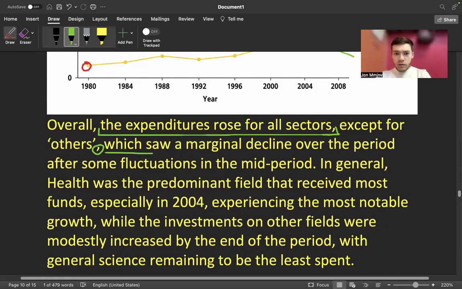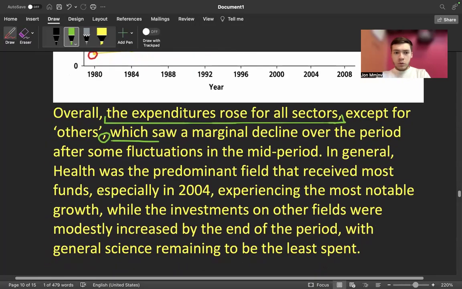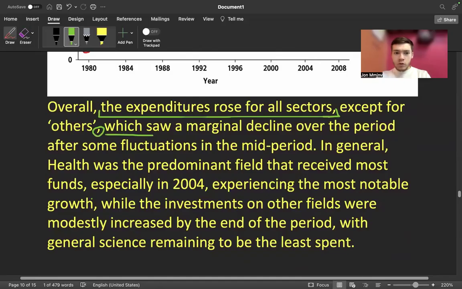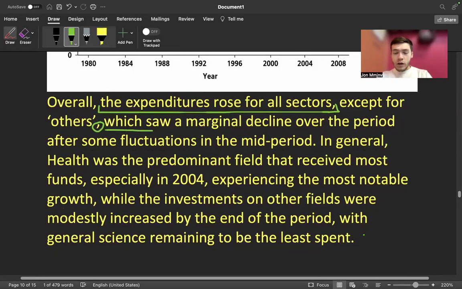In general, health was the predominant field that received most funds, especially in 2004, experiencing the most notable growth. There you go. While the investments in other fields modestly increased by the end of the period, with general science remaining the least spent. So I have the lowest and I have the highest as well. So that's how you cover it.